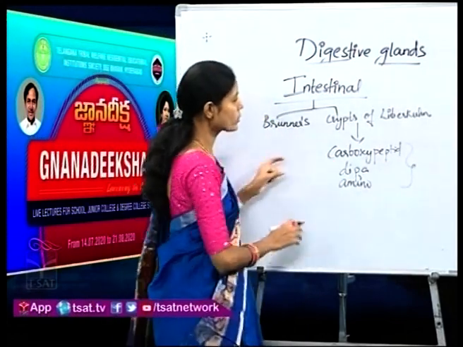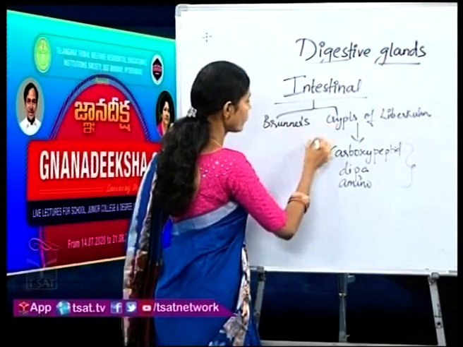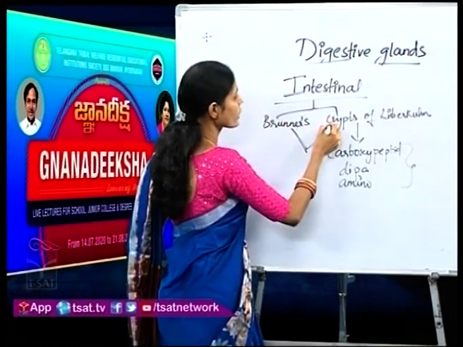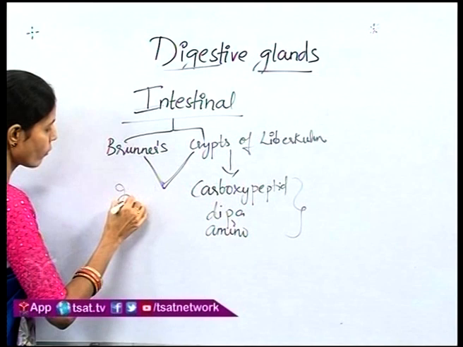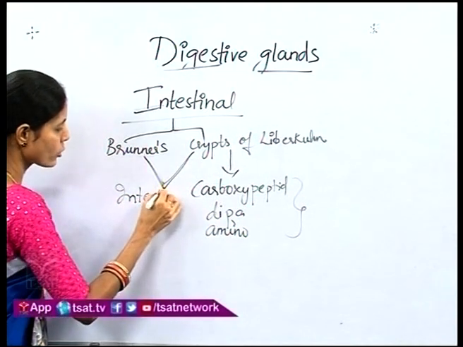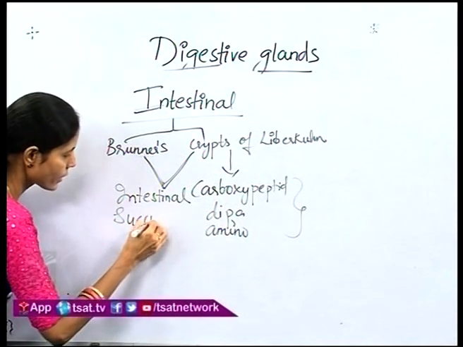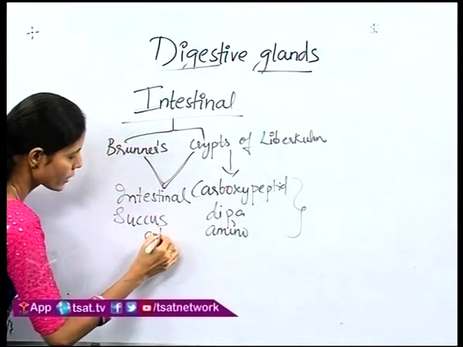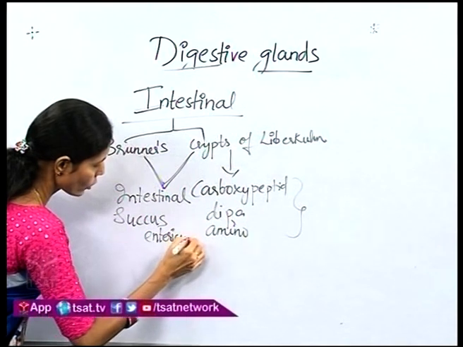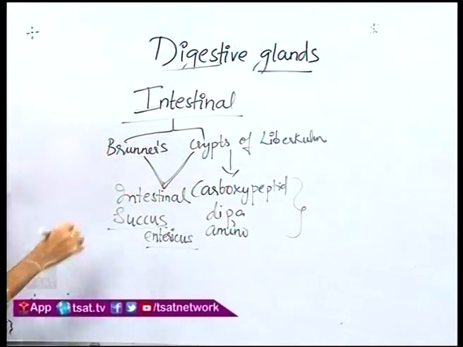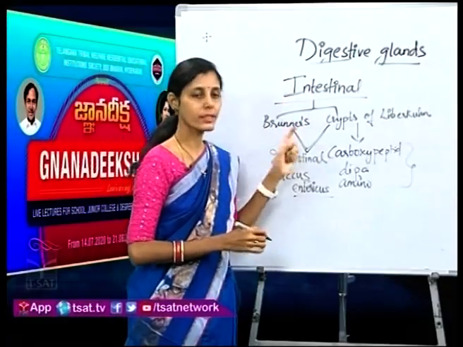Apart from these, the juices from the Brunner's glands and the crypts of Lieberkühn will be forming the intestinal juice. Intestinal juice is also called succus entericus. What is it called? Succus entericus. So, this is the juice of the intestinal glands which are being secreted.